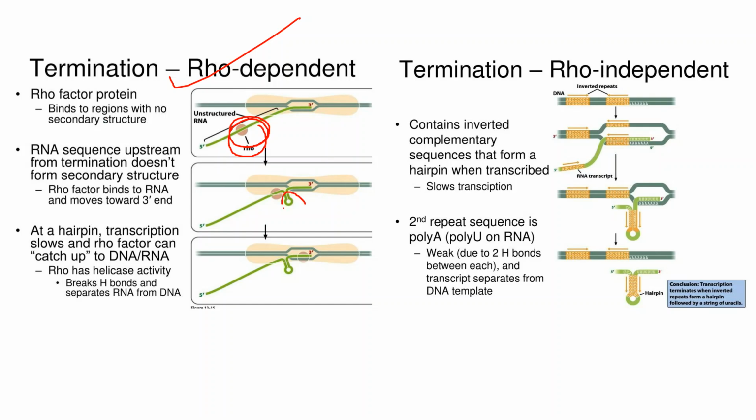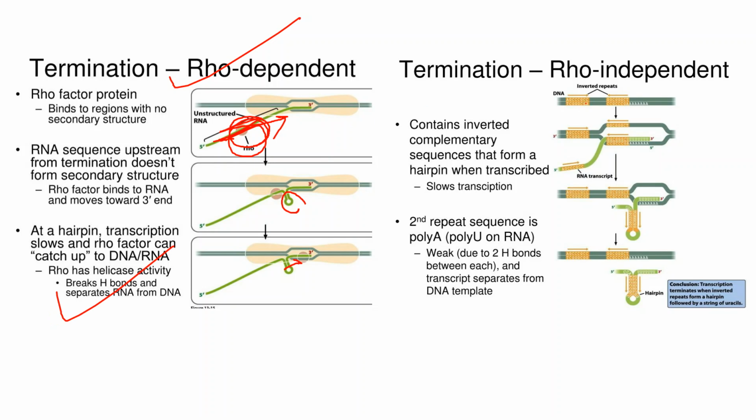Here we can see that this is a secondary structure, right? Here it will bind to the region where no secondary structure is there, that is unstructured RNA. The RNA sequence present upstream of the termination site doesn't form this secondary structure. The rho factor binds to the RNA and starts moving to the 3' end. At a hairpin, transcription slows and the rho factor can catch up to the DNA-RNA hybrid, break the hydrogen bonds and separate the RNA from the DNA.